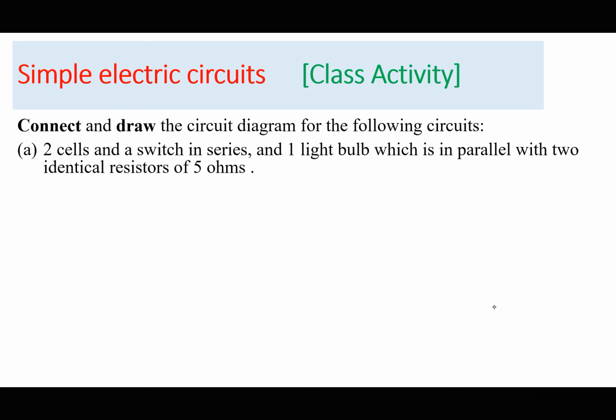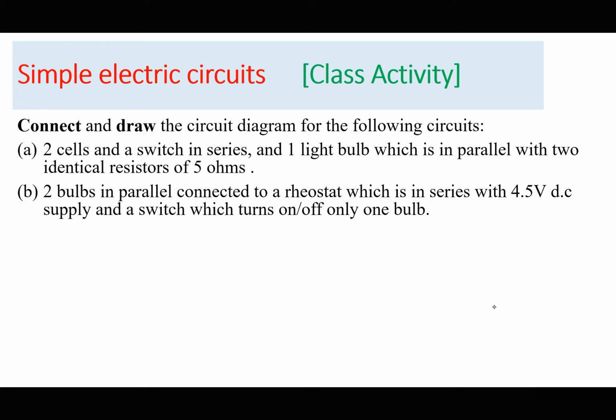2 cells, a switch in series, and a light bulb, which is in parallel with 2 identical resistors of 5 ohms. So just pick the components, connect, it should be working, and then you draw the circuit.